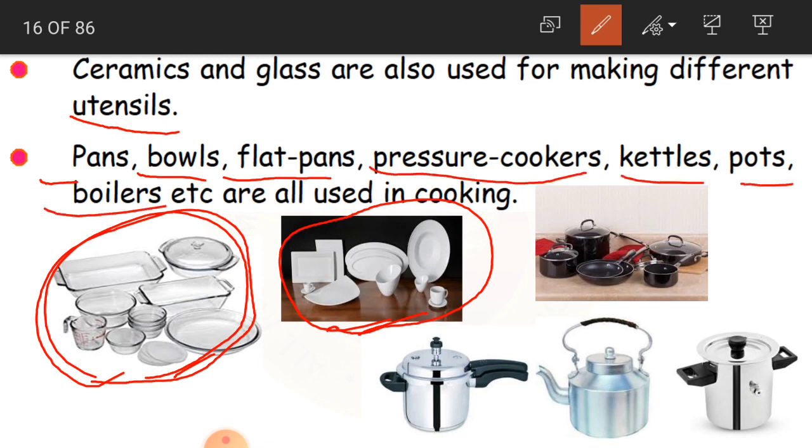Now pans, bowls, flat pans, pressure cookers, kettles, pots, boilers, etcetera are all used in cooking. So we are going to use all of these. See, I have given you some pictures of this. Like, this is the cooker, this is a kettle, this is a boiler.